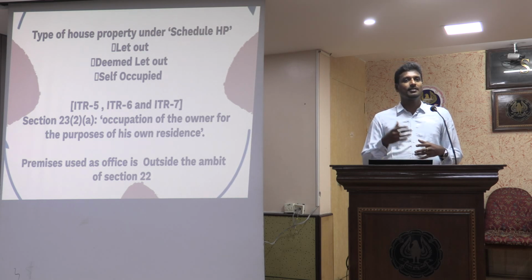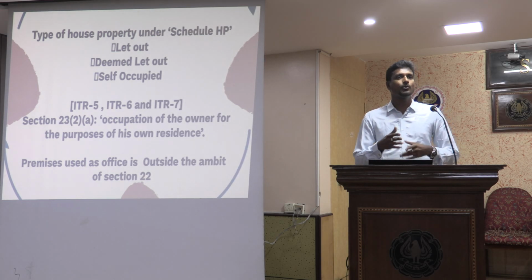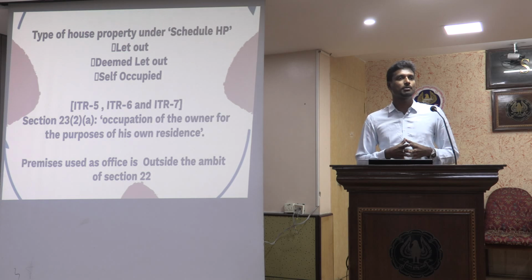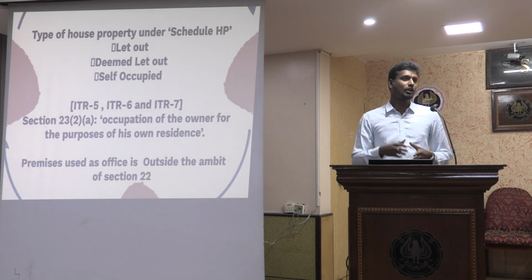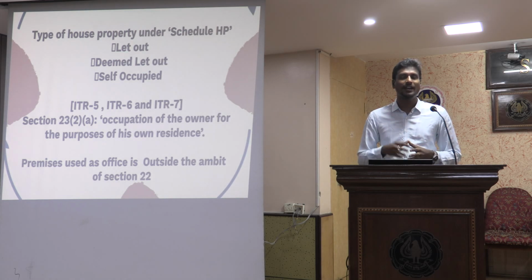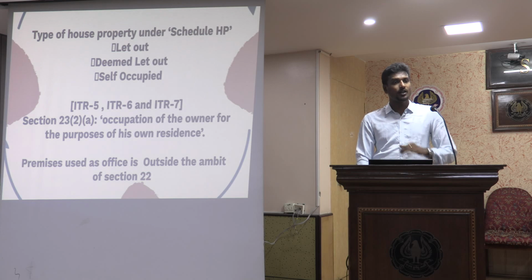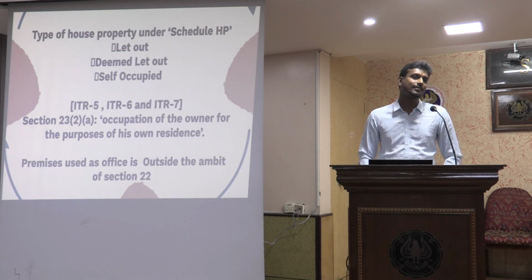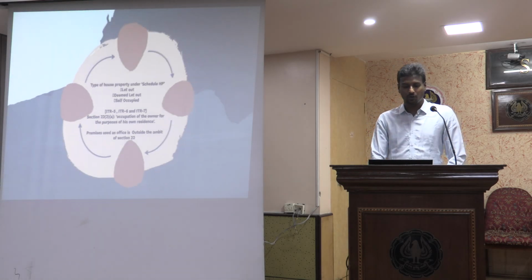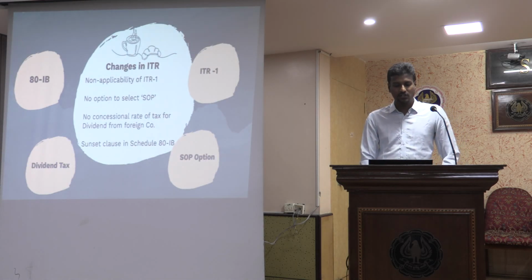Section 22 says that the owner should occupy the property. A company is an artificial person as per section 22, so a company cannot occupy the property and select it as self-occupied. So it was illogical to have this option. Now they have removed the self-occupied option under the type of property in ITR 6. Now we have only 2 options, that is let out and deemed to be let out. So that is the next change.